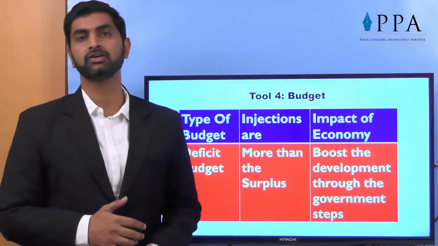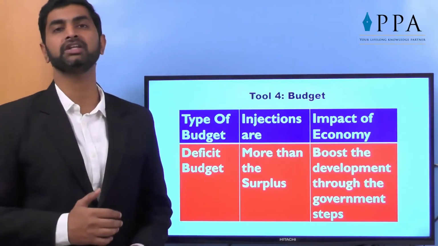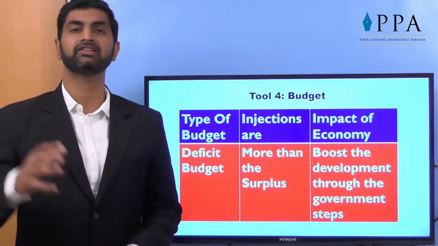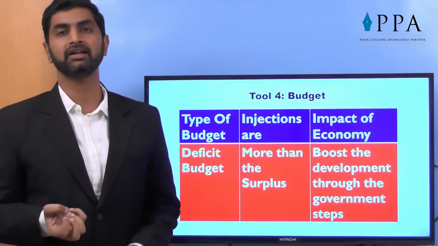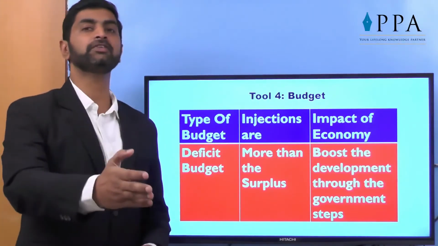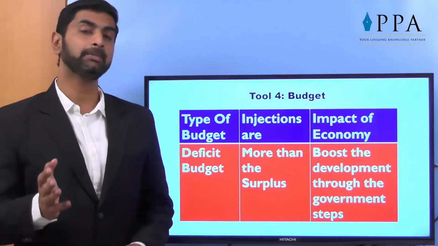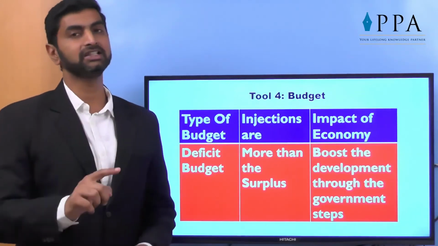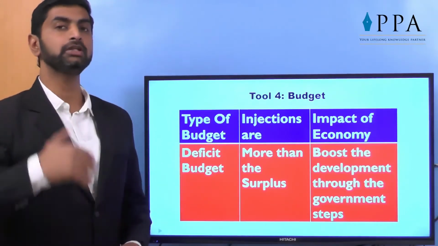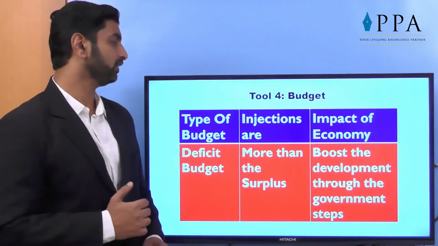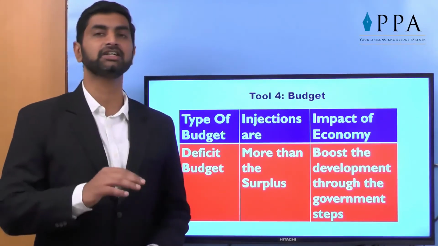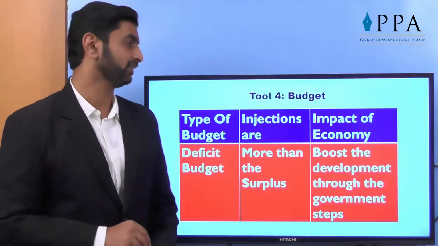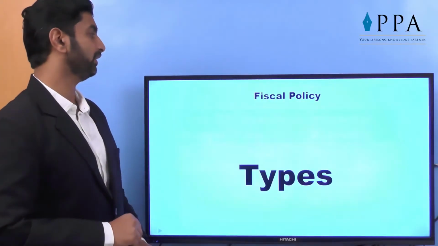Deficit budget, of course, government is expending more on injections, that is the tools for the public. So it gives a boost for development. For example, 100 CR is the expected revenue. Government is ready to pay 150 CR for public benefit. It means 50 CR extra is taken as a loan. Even though it's a loan, still it is good for the economy because new tools, new plans will come into the picture. So that's why deficit budget is generally assumed to be negative or not so good, but actually the opposite is the case. So that was the fourth tool, that is budget.